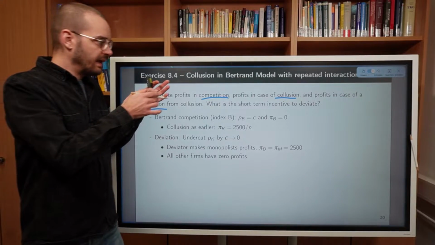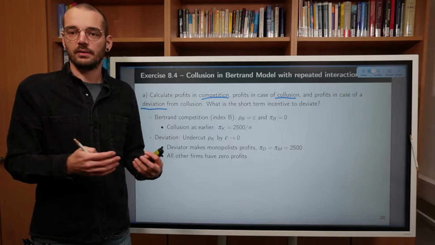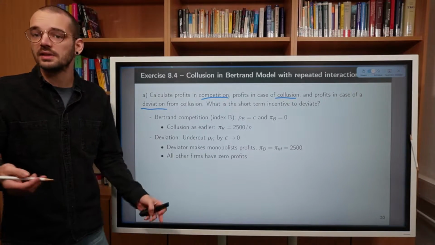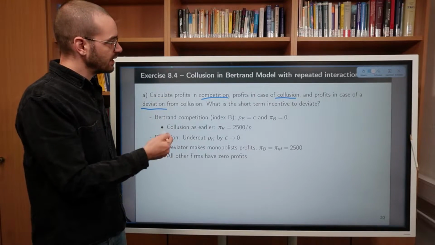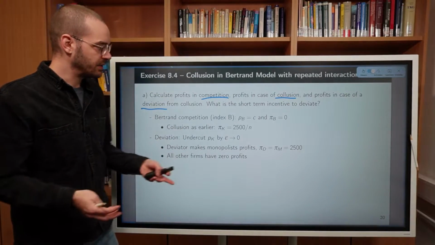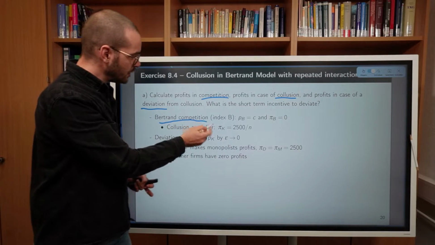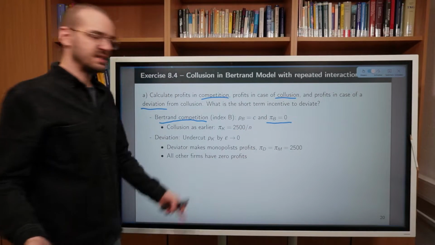All right, let's start with profits under competition. Because in this very simple Bertrand competition model where we have 2 symmetric firms and 1 homogeneous good and so on, the result will be the Bertrand paradox. So under competition, both firms have exactly 0 profits.